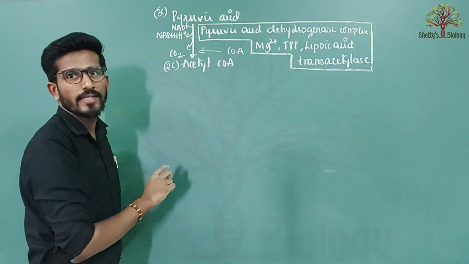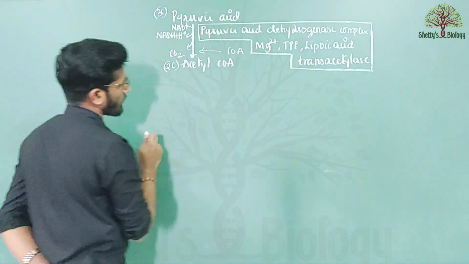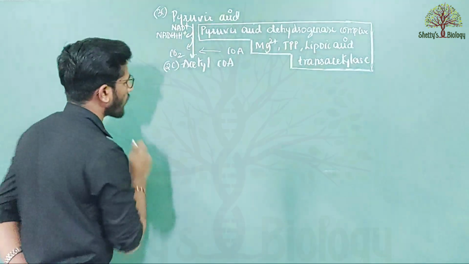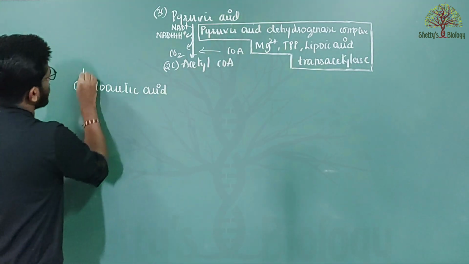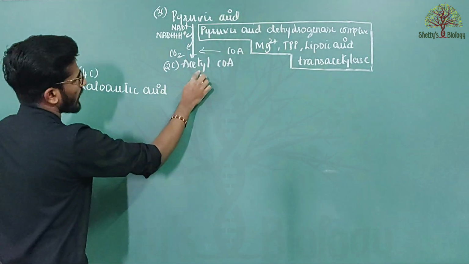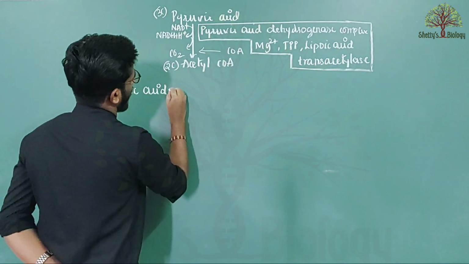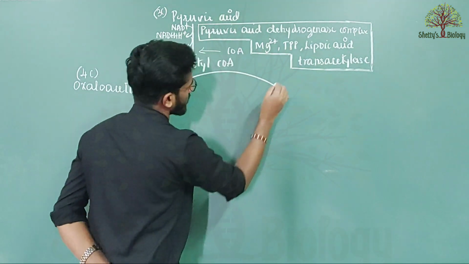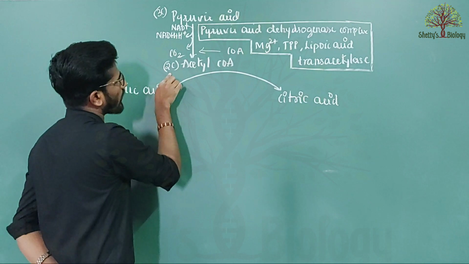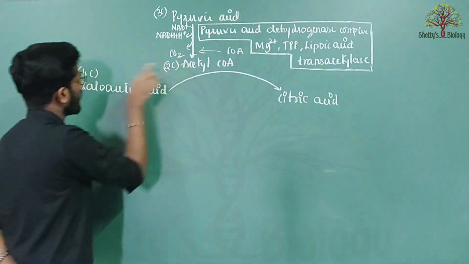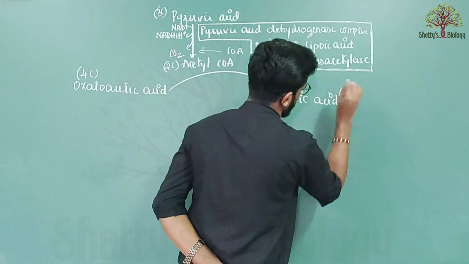Now this acetyl coenzyme A enters inside the matrix of the mitochondria. Remember, the matrix of the mitochondria already consists of oxaloacetic acid which has 4 carbon. Now this acetyl coenzyme A reacts with the oxaloacetic acid and forms citric acid. So there are 2 carbon in the acetyl coenzyme A and 4 carbon in oxaloacetic acid, so the citric acid consists of 6 carbon.